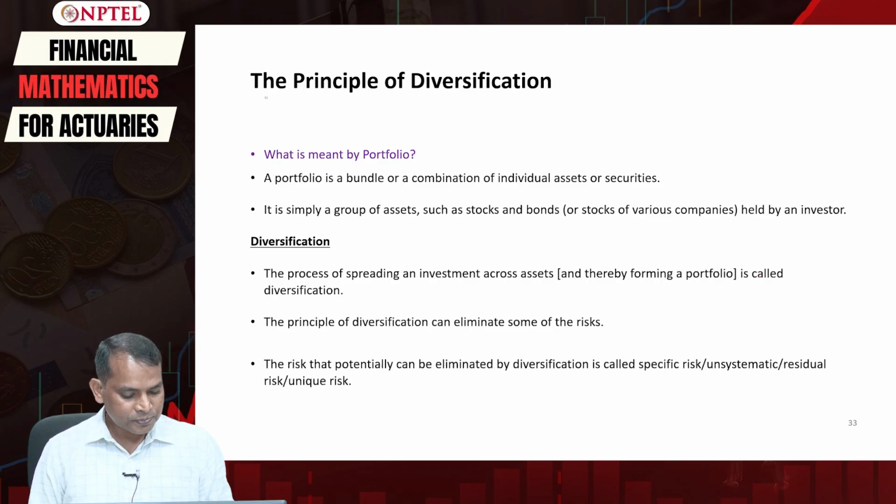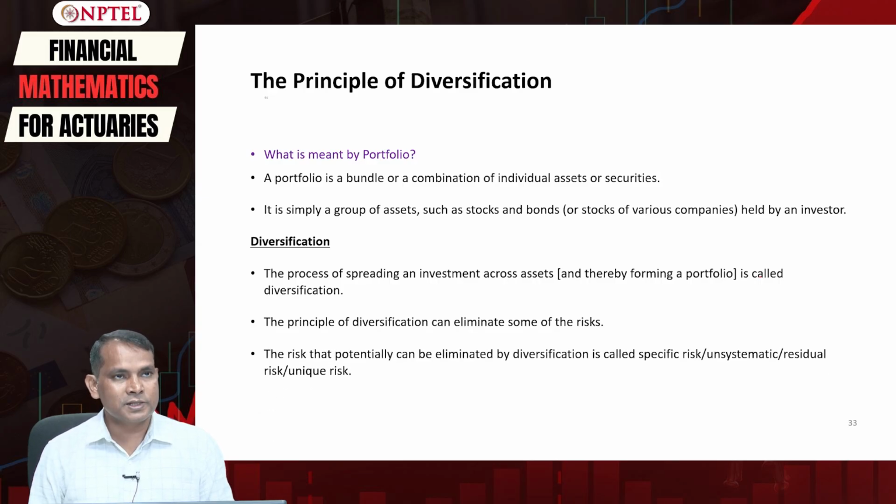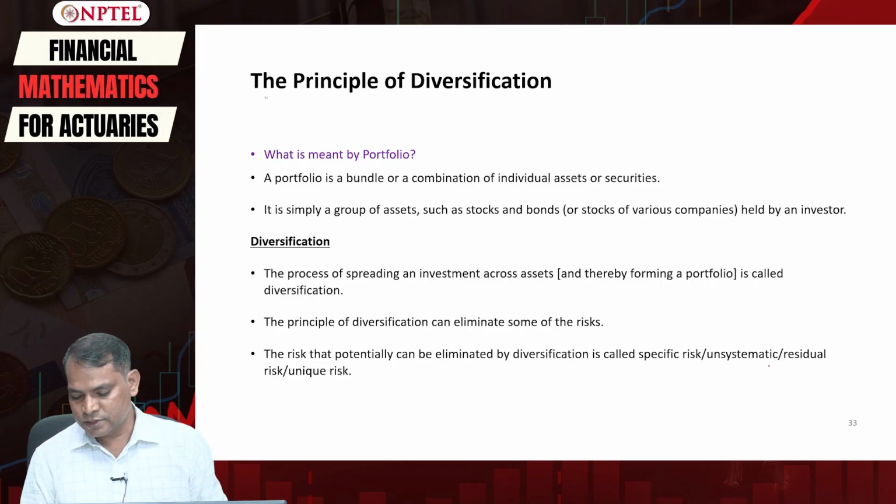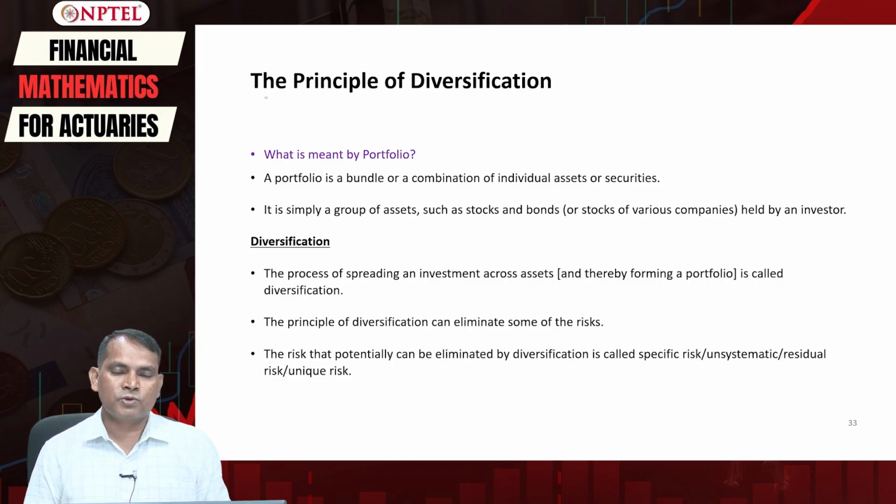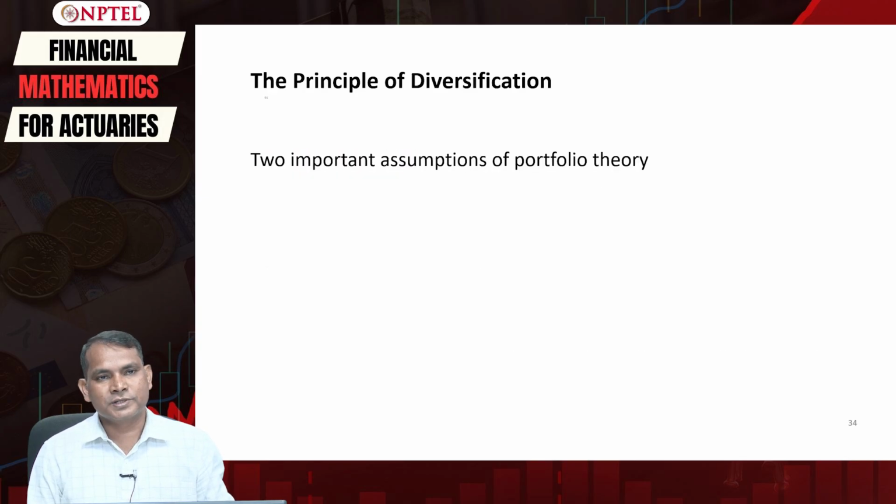The risk that can potentially be eliminated by diversification is known as the specific risk, the unsystematic risk, or sometimes the residual risk and unique risk. They are all types of risk that originate within the company, or factors that are internal to the company.